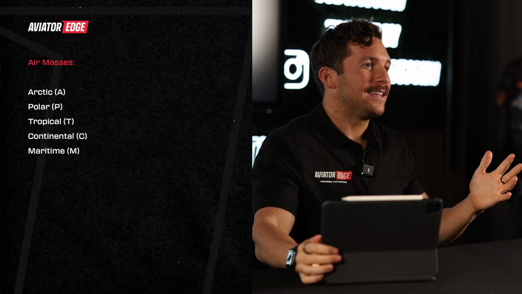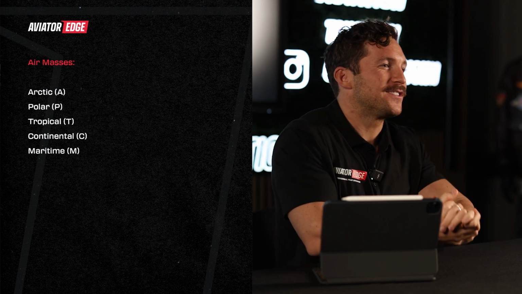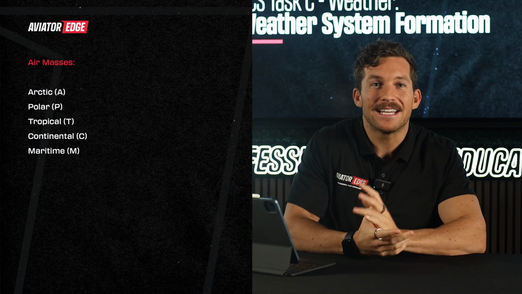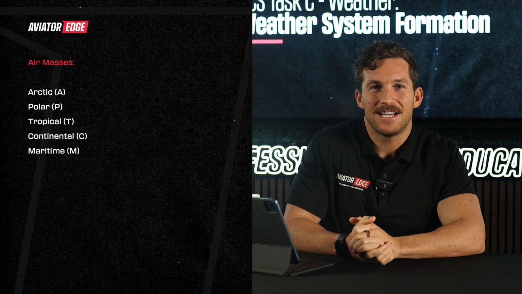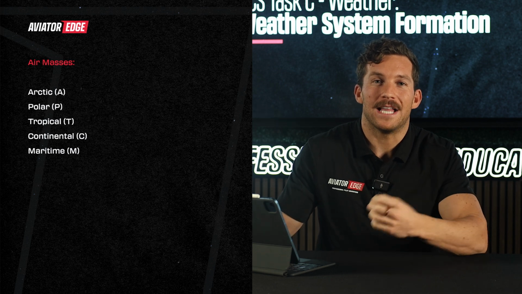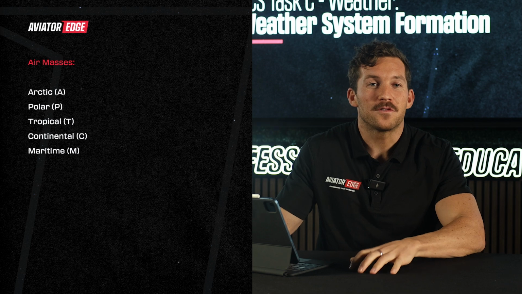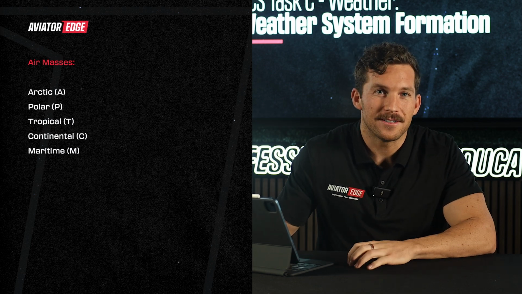Arctic. These extremely cold and dry air masses develop over Arctic surfaces of ice and snow. Polar, relatively shallow and cool to cold air masses that develop over high latitudes. Tropical, warm to hot air masses originating from low latitudes. Continental, dry air masses that develop over land. Maritime, moist air masses that develop over water.